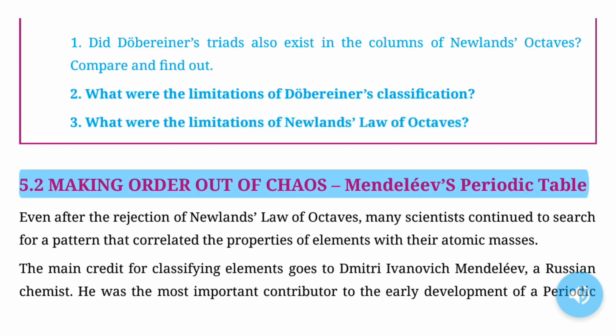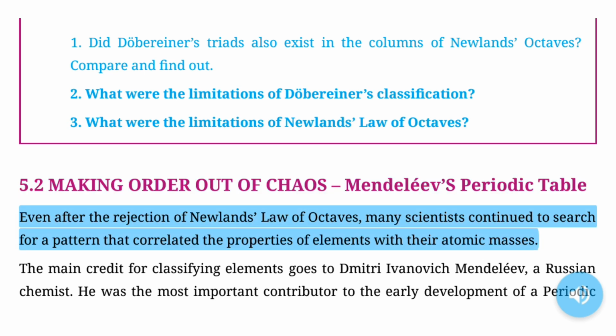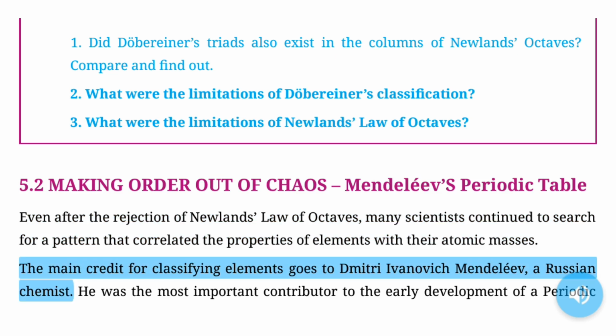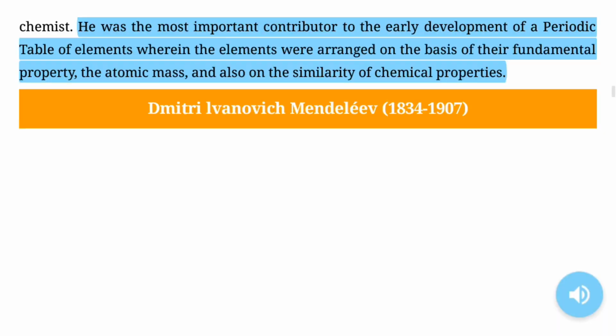5.2 Making order out of chaos. Mendeleev's periodic table. Even after the rejection of Newlands' law of octaves, many scientists continued to search for a pattern that correlated the properties of elements with their atomic masses. The main credit for classifying elements goes to Dmitry Ivanovich Mendeleev, a Russian chemist. He was the most important contributor to the early development of a periodic table of elements wherein the elements were arranged on the basis of their fundamental property, the atomic mass, and also on the similarity of chemical properties.